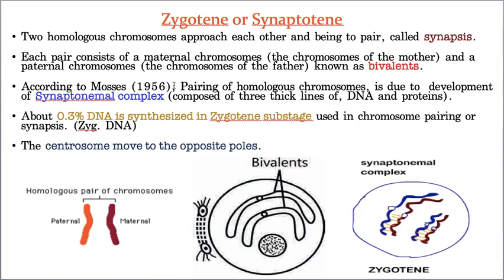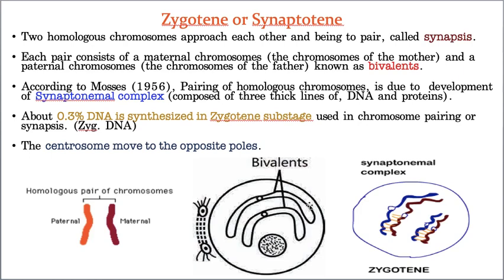Same here. Earlier, chromosomes were scattered. The 46 chromosomes didn't have any proper place, whatever the pattern they wanted, they were like that. But now what happened? These 46 turned into 23 pairs. That means one paternal, one maternal, one paternal, one maternal. Now the 46 chromosomes became 23 pairs of chromosomes. Now you understood? And that paired condition is called the bivalent stage. Hope you understood. See, bivalent stage.